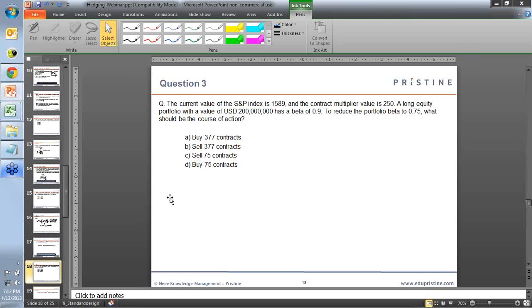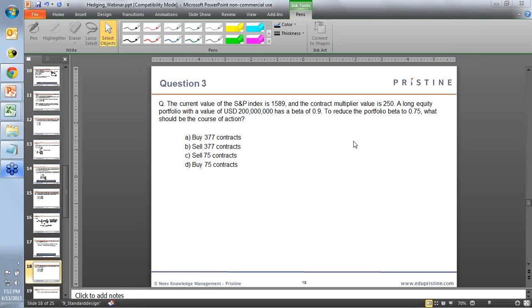So here we have the current value of the S&P index as 1589, and the contract multiplier is 250. The long equity portfolio, that is the portfolio you have with you right now, is valued at $200 million, and it has an existing, that is the current beta of 0.9.